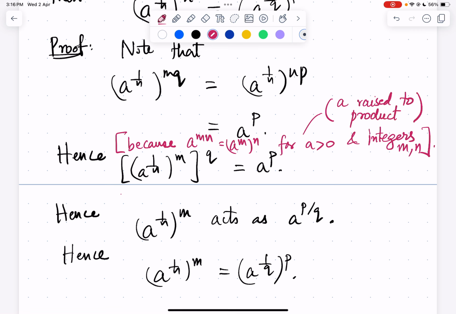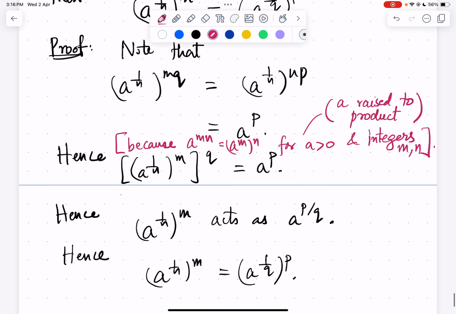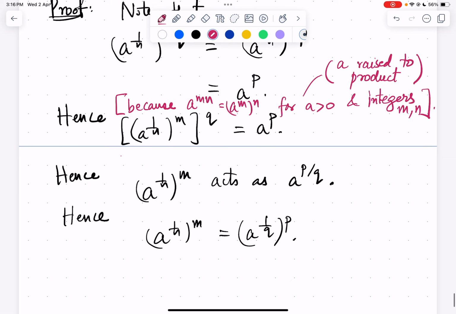So this is more or less the result we used. And so a power 1 by n power mq, we wrote this as a power 1 by n power m power q. So m and q are integers and we can write that. Hence we found that a power 1 by n power m actually acts as a power p by q. Hence a power 1 by n power m is equal to a power 1 by q power p.